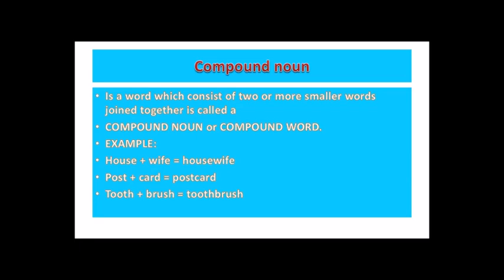Post and card. 2 different complete words. When we join them together, it will become postcard. Toothbrush. Tooth itself is a complete word and brush is another word, and when we join them together, it will become toothbrush. There are other examples: seaside, rainfall. There are so many other examples of compound noun.